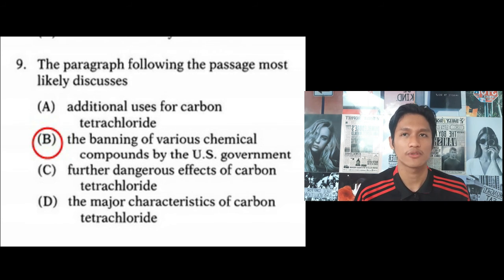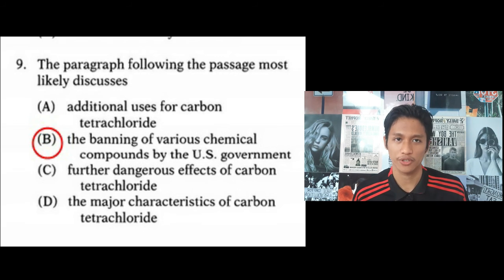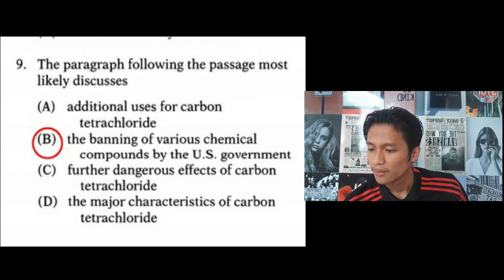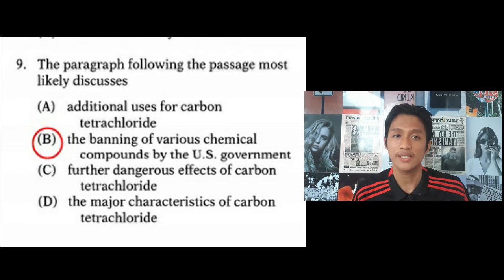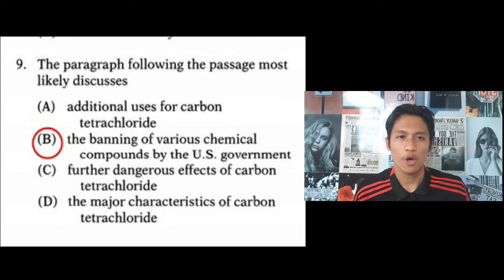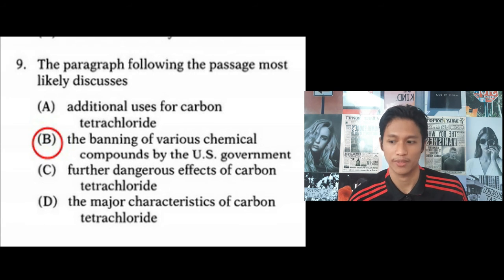This question means finding the right topic that the author wants to talk about in the next sentence or the next paragraph. To find the right answer, we have to go back to the passage, specifically the last sentence of the paragraph. The last sentence is: "The United States has taken similar action with various other chemical compounds." The keyword here is "various other chemical compounds." What are the other chemical compounds? Now we look at the options and choose which one has a connection with various other chemical compounds.